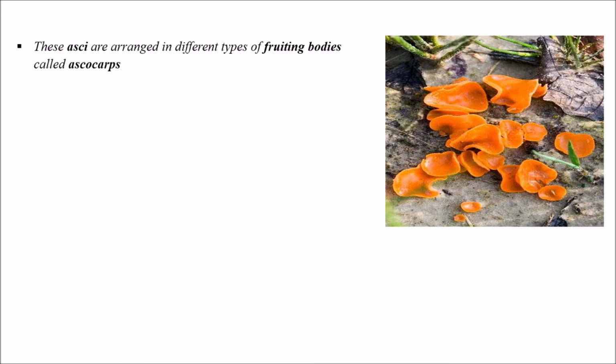These asci are arranged in different types of fruiting bodies called ascocarps. So how are these arranged? These are arranged in different types of fruiting bodies called ascocarps. So here are the examples of various ascocarps.